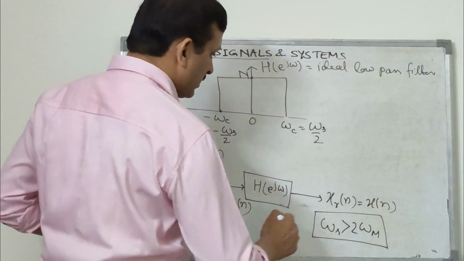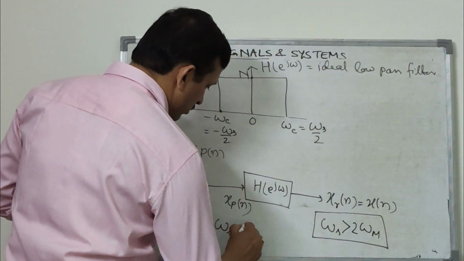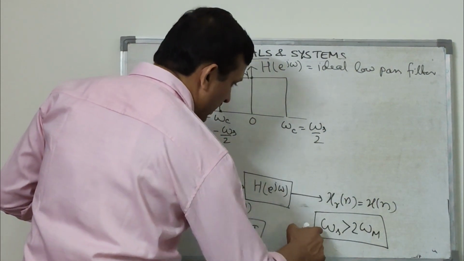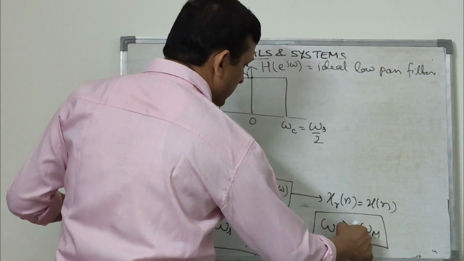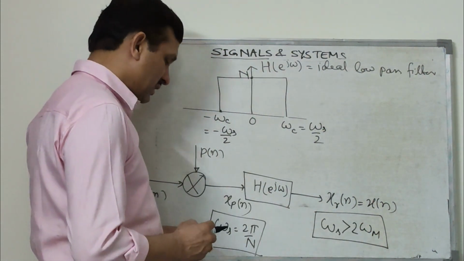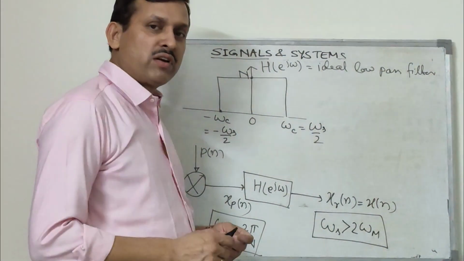That means this omega s was 2 pi upon n. If this 2 pi upon n value is more than twice omega m, that is, omega m is the maximum frequency of the signal, then we can easily recover the signal without any loss of information. And we will stop here and we will continue in the next class.